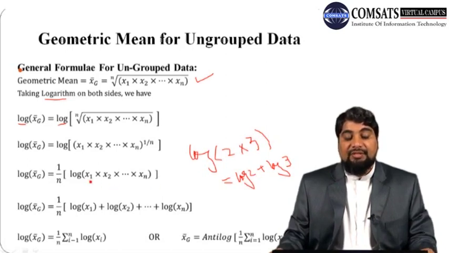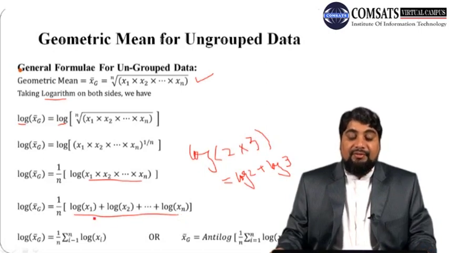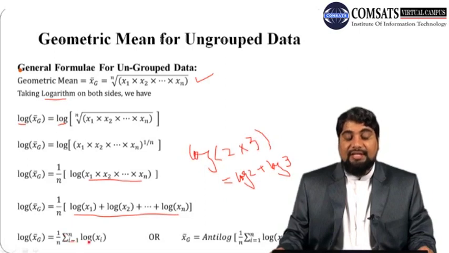So here we have x1 to xn, so we can write log x1 and then log x2 and so on up to log xn. This is the sum of the logarithms of n numbers x1 to xn, and in the last step we can write this sum using summation form. Log x1, log x2 and log xn, all these terms are being added, so for addition we can use the summation notation: summation of log xi, where i ranges from 1 to n.